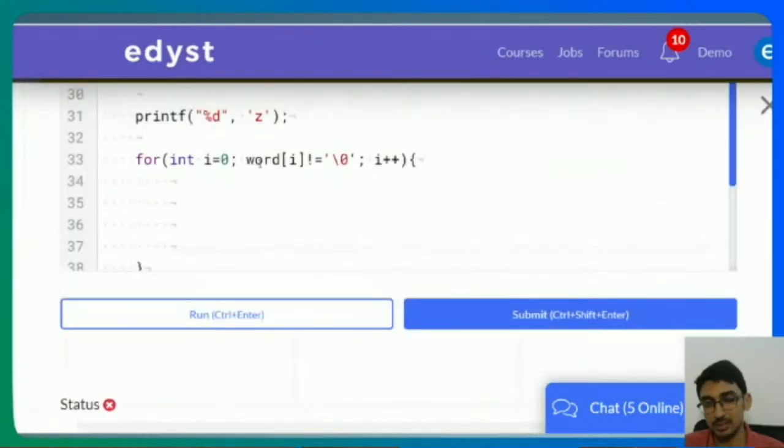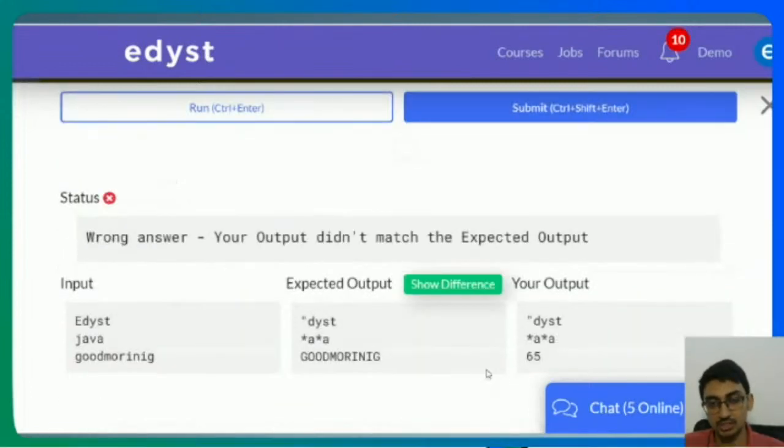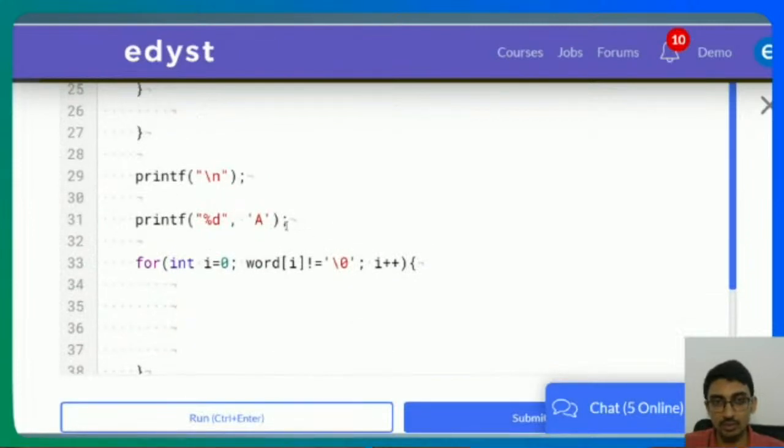Obviously, 122 minus 97 plus 1, there are 26 characters. What about capital A? For capital A, it is 65. So if I wanted to convert something to uppercase, I need to take its ASCII value and subtract 32 from it. That is, I need to take 97 and convert it to 65. That's what I need to do. I'm going to take 97, convert it to 65, which means that I need to subtract 32 from it, but only if it is a lowercase.